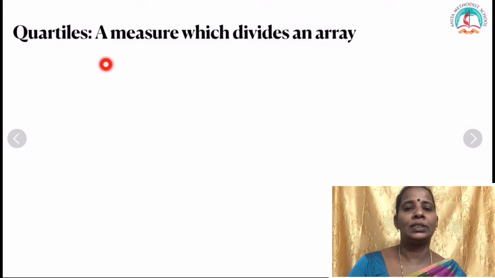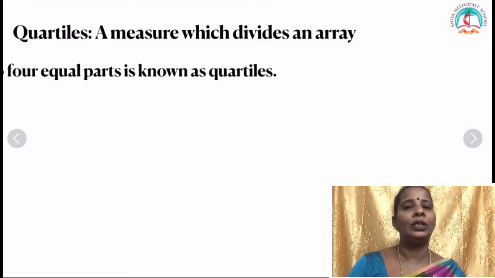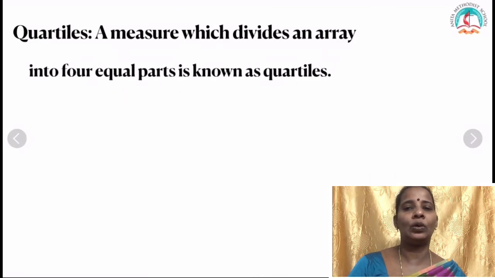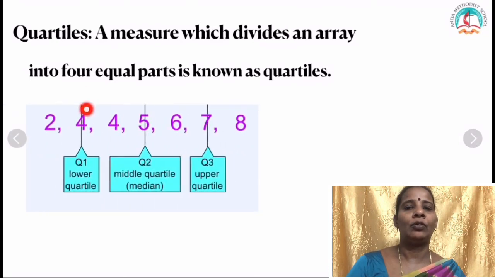Now quartiles. Let us define quartiles. A measure which divides an array into 4 equal parts is called quartiles. Now let us see the formula: Q1, Q2, Q3. Q3 is called the upper quartile, Q1 is the lower quartile and Q2 is called the middle quartile or median. How to evaluate Q1, Q2 and Q3, I will explain through the problems.